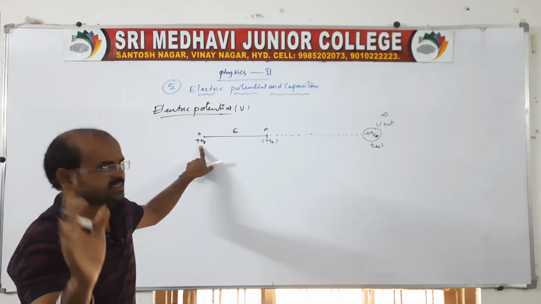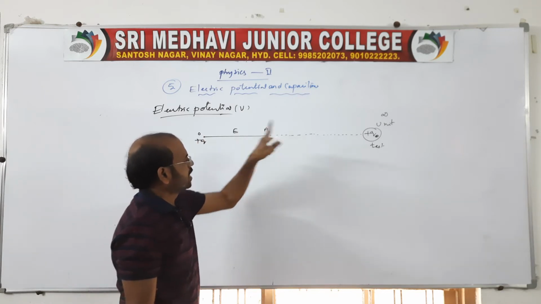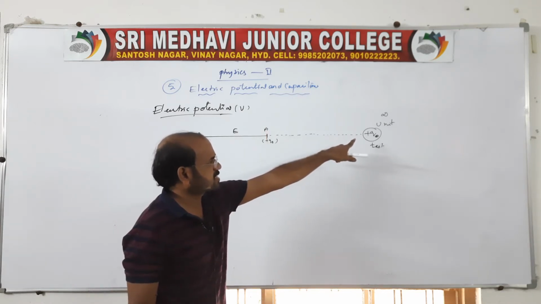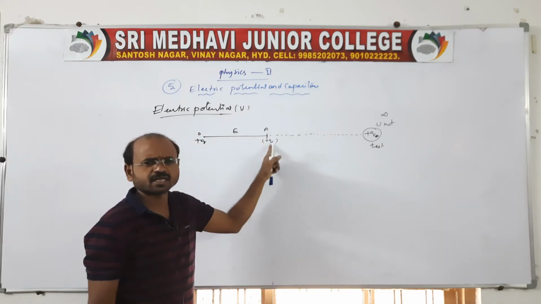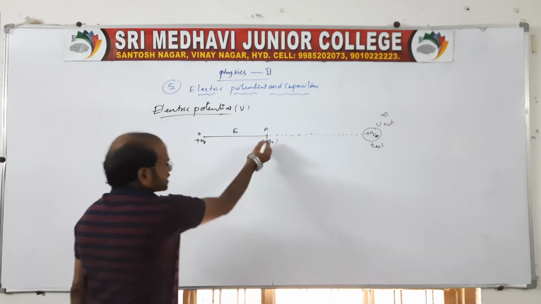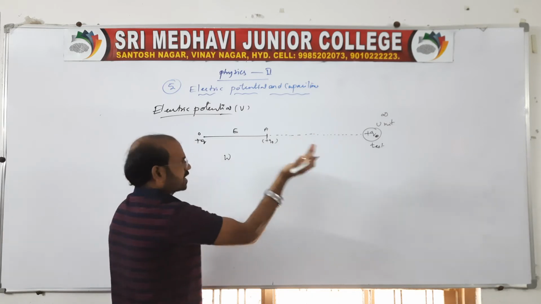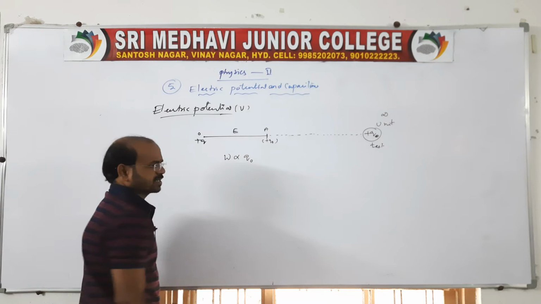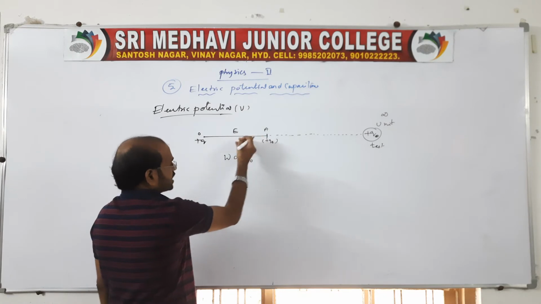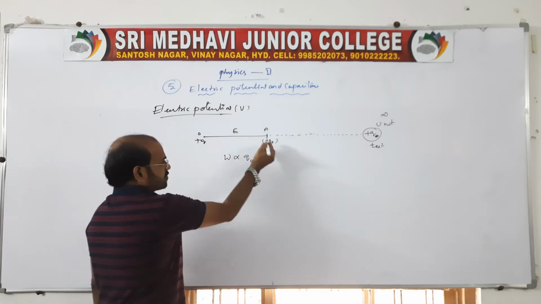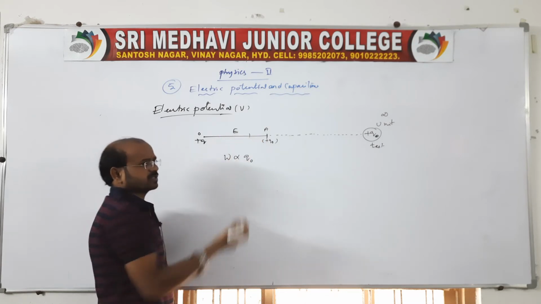Very simple, because this charge is placed at a point, and its field is acting till a point A. Now we are bringing another charge from infinity and placing it at a point in the field given by this charge. Of course, there is an opposition because both are positive. Therefore, work is done by bringing a unit positive charge from infinity and placing it at a point. Work done is directly proportional to Q naught, because now it is entering into the field. Therefore, there is more opposition. If I move from A to some B, there is more opposition, because positive always repels.